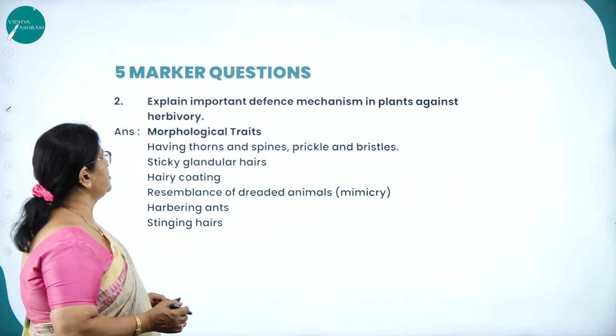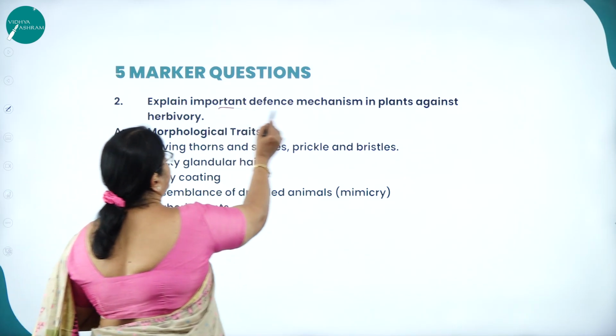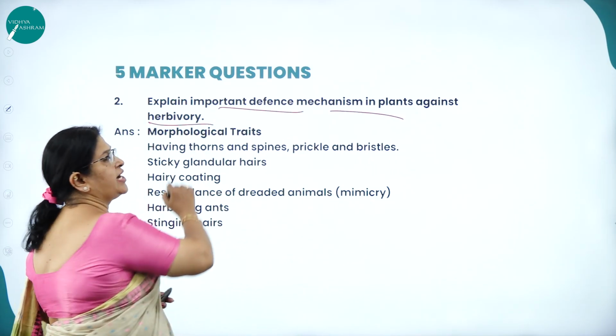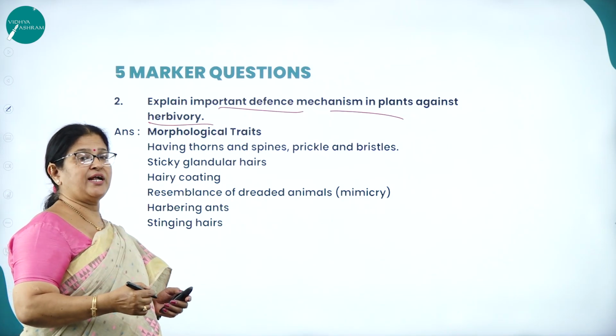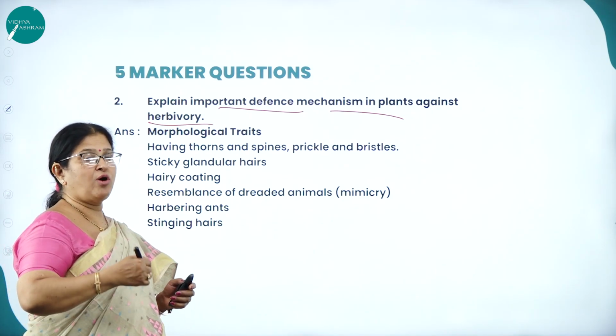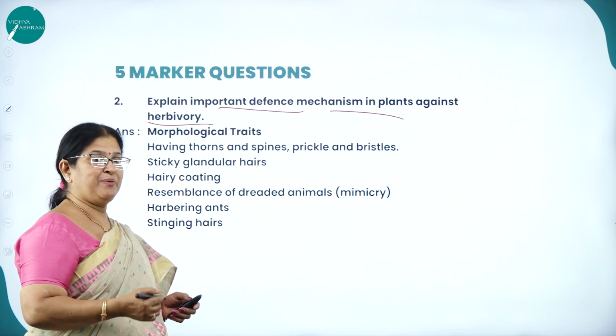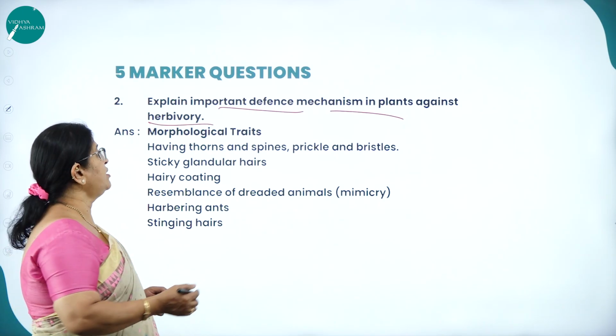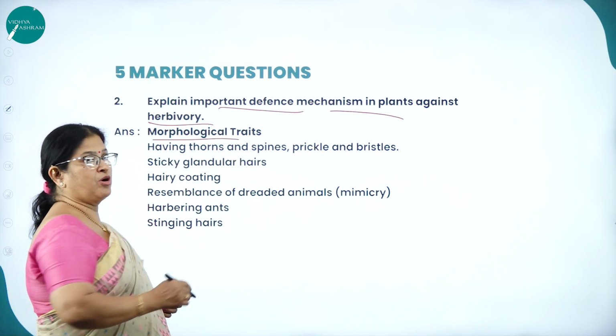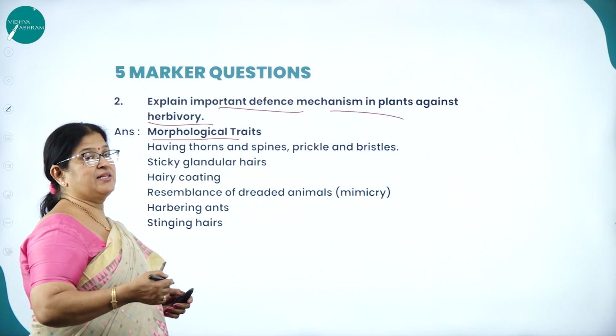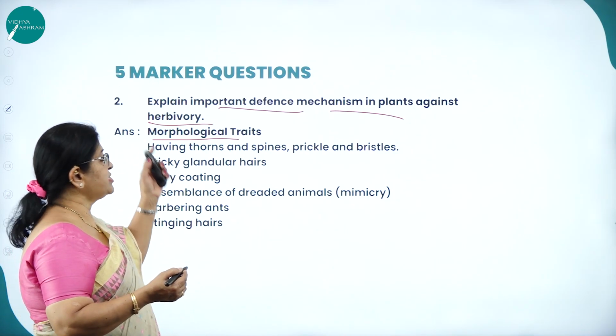Next, for a 5-marker question only: explain important defense mechanisms in plants against herbivory. As we know, plants try to avoid grazing animals by developing certain defense mechanisms. For example, what morphological traits do they develop as a defense against grazing herbivores?